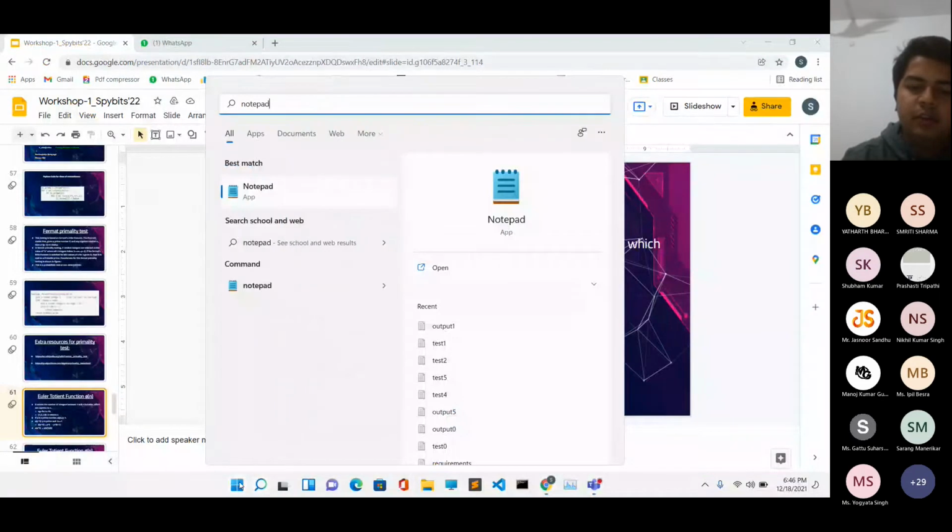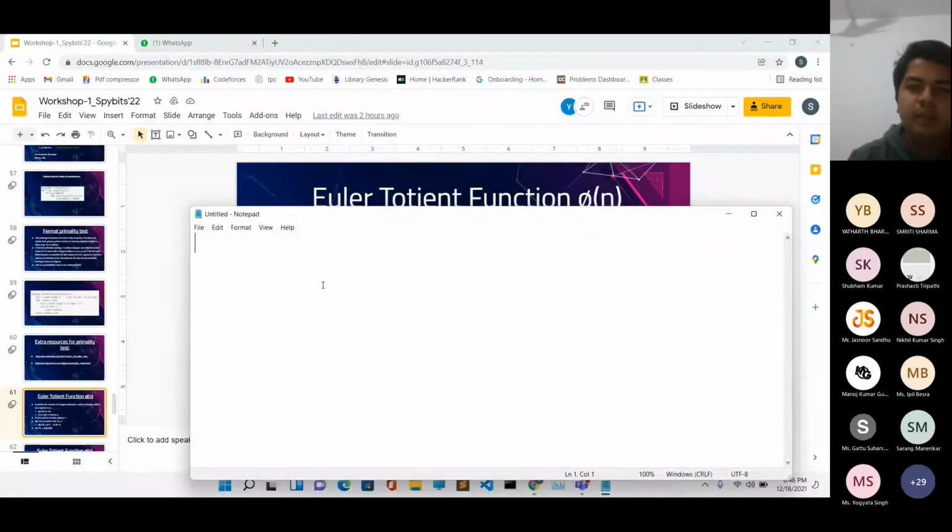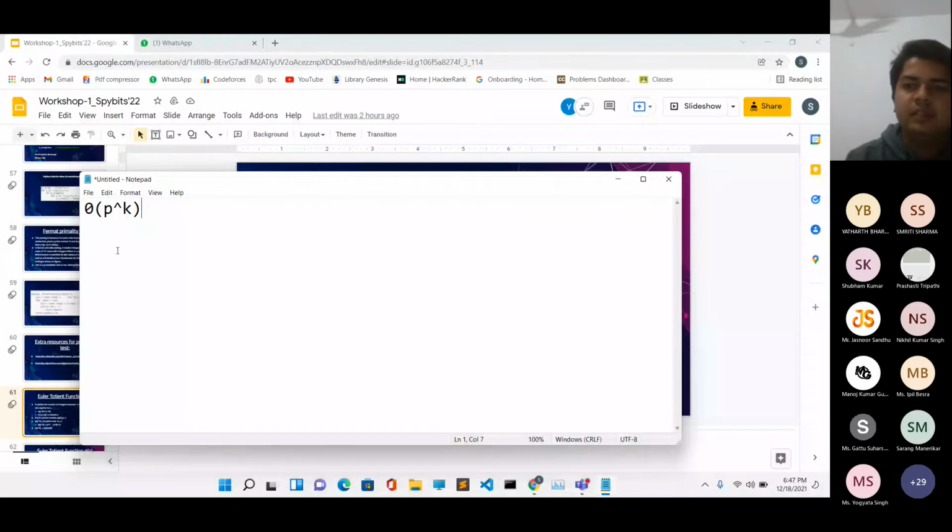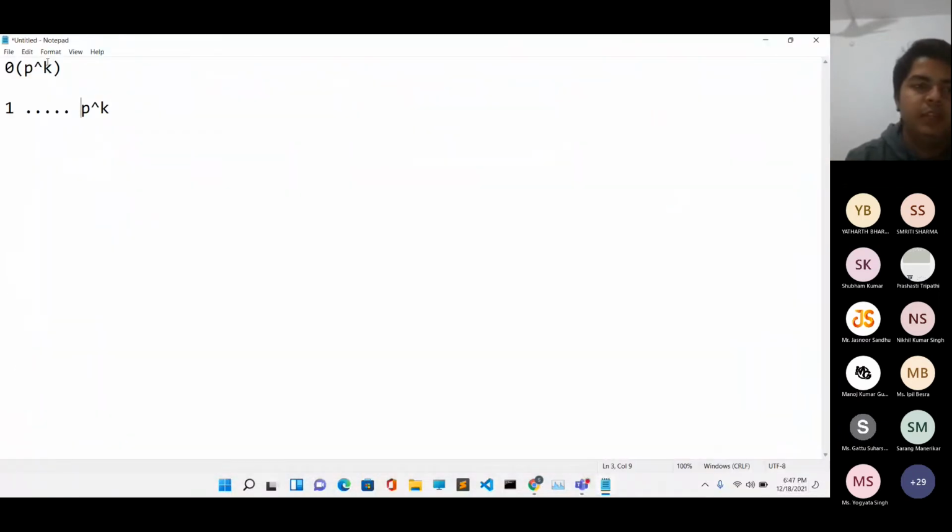We want to calculate the value of the Euler-Totient function for p raised to the power k. Firstly, we will calculate all the numbers in the range of 1 to p raised to the power k which are not co-prime to p raised to the power k. And what are those numbers? They are just the multiples of p: p, 2p, 3p, 4p, 5p, and you can go on to p raised to the power k. All these numbers are not co-prime to p raised to the power k. And how many of these numbers do we have? We have p raised to the power k minus 1 numbers.